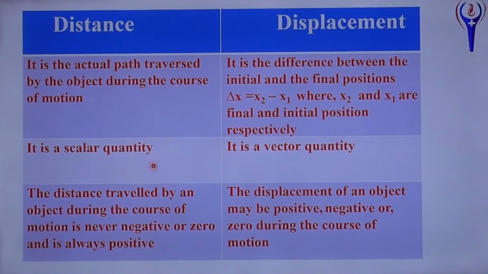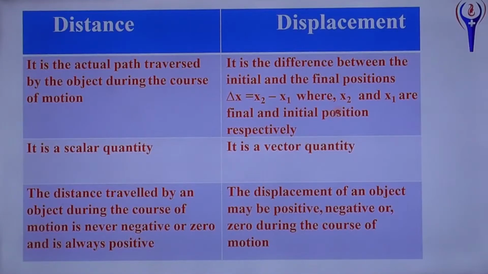What is a scalar quantity? A quantity which has only magnitude and no direction is called a scalar quantity. What is a vector quantity? A quantity which has both magnitude and direction is called a vector quantity. Distance traveled by an object during the course of motion is never negative or 0 and is always positive, in the forward direction only. Displacement of an object may be positive, negative or even 0.